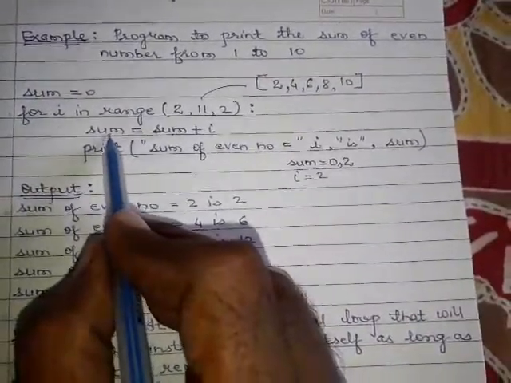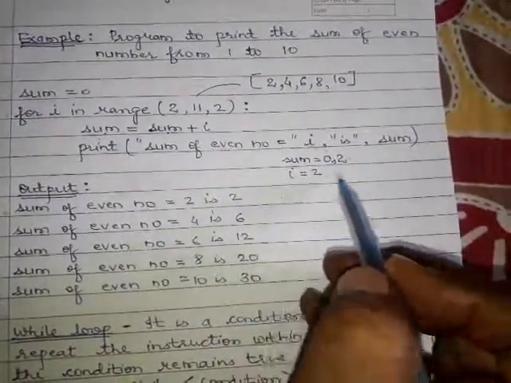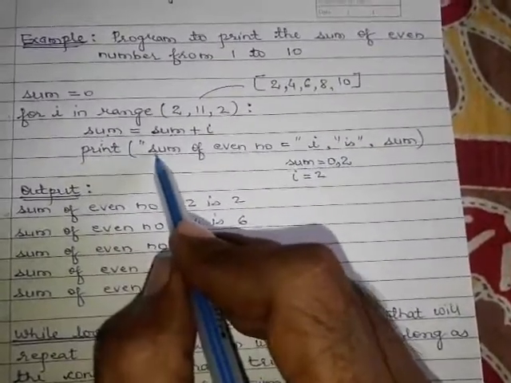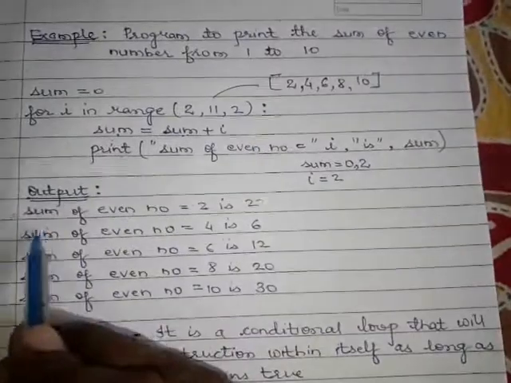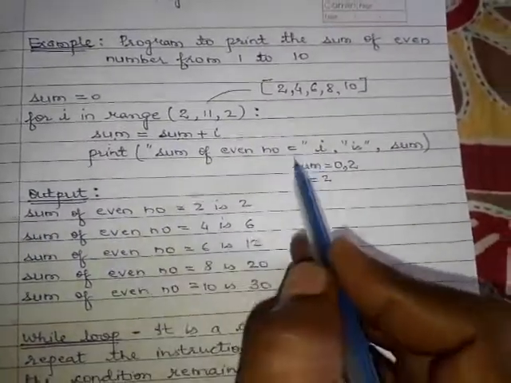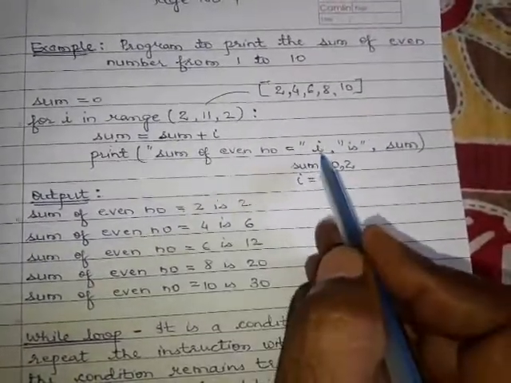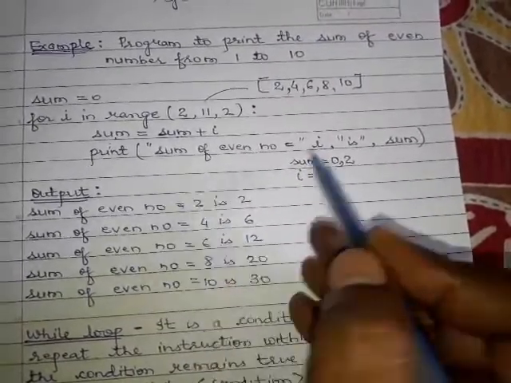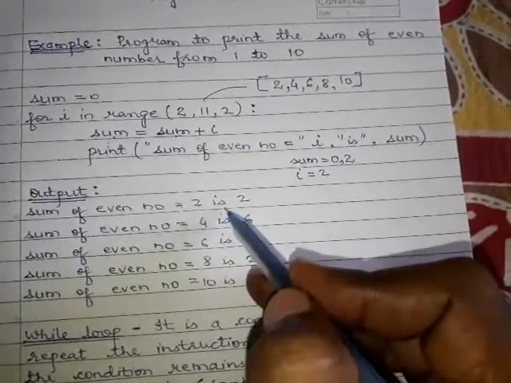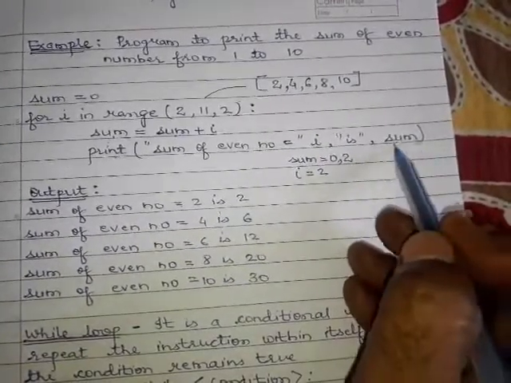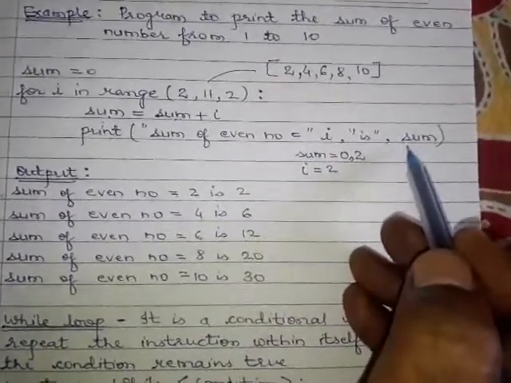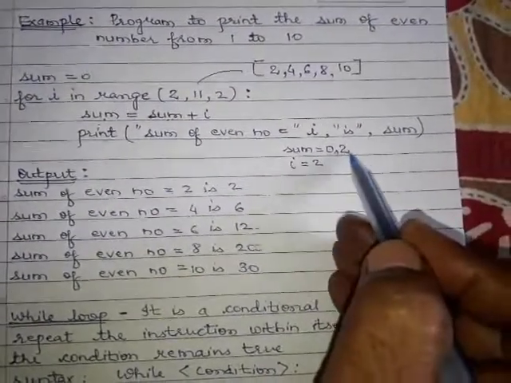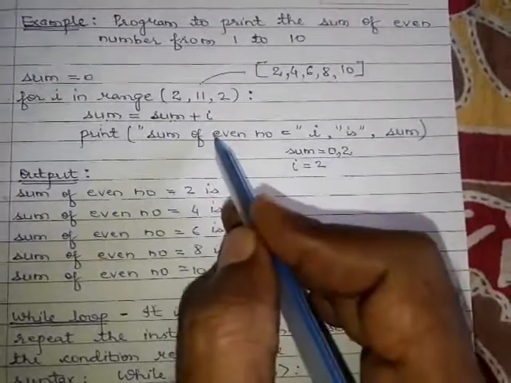After this execution and the variable assignment, now the print statement, which is also below the for loop. Print sum of even number. Sum of even number equals the value of I. The value of I is 2, so 2 is written over here. Then the text as it is. Then the value of sum. If a variable is not written in double quote or single quote, its value is to be given. The value of sum is 2, so 2 is given over here. This is the last statement.